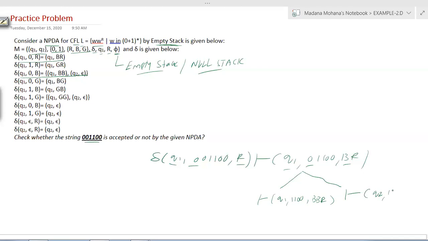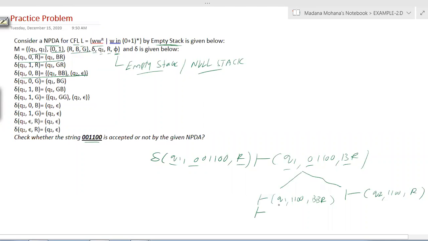The input is 1 1 0 0. B is erased. Now you will get R. So then next you can proceed with the first path. Later you can go back and proceed with the second path if in this path you won't get acceptance. Now here you can see.